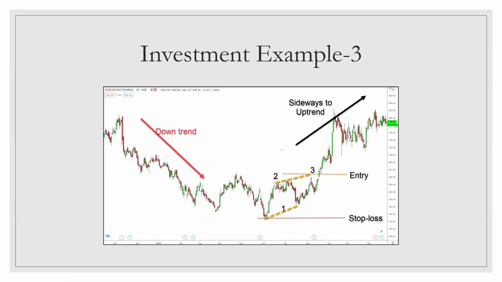And let's look at one more example. This is an RF Pharma chart, and it is in a downtrend. It made lower highs and lower lows. Here also it made a lower low. But here, instead of making a lower low, it made a higher low, isn't it? Similarly, instead of making a lower high, it made a higher high, isn't it? And the break of the higher high confirms the end of the downtrend.